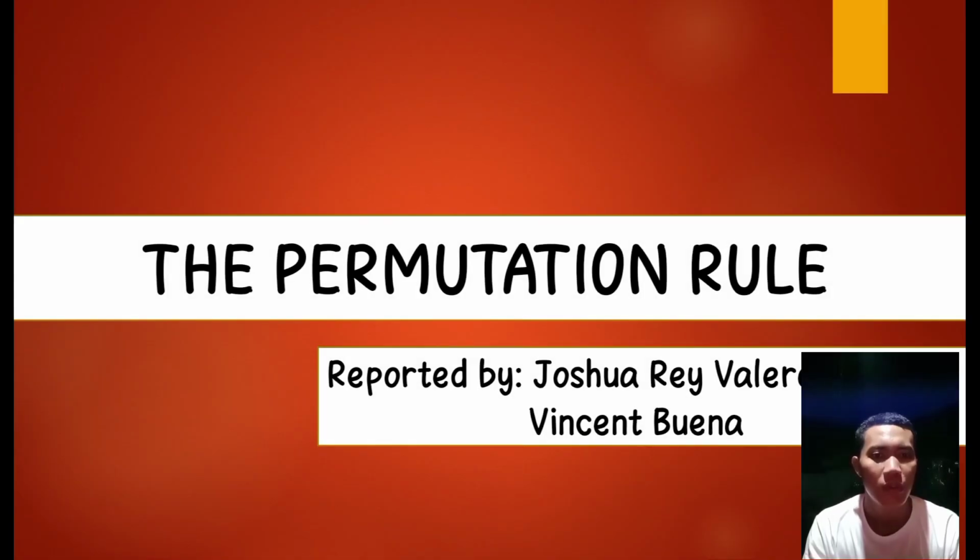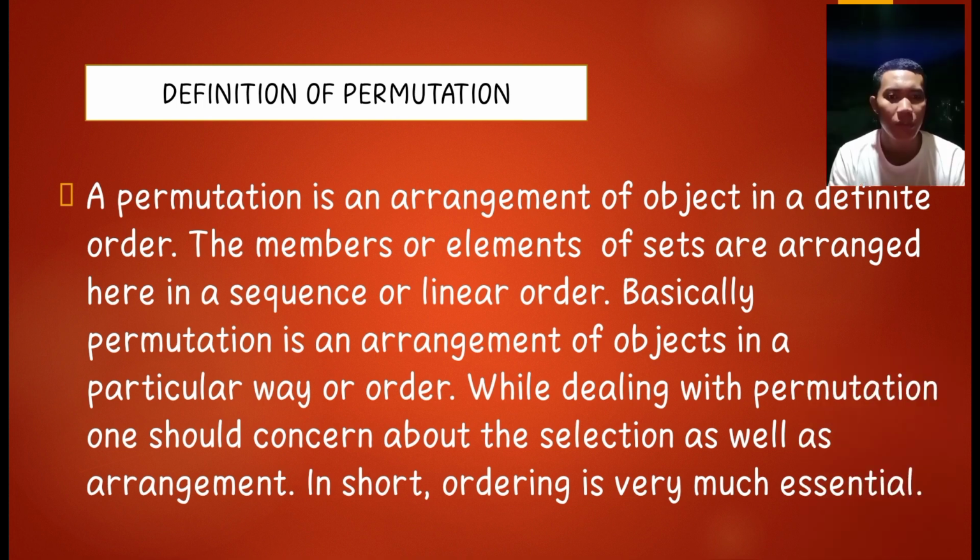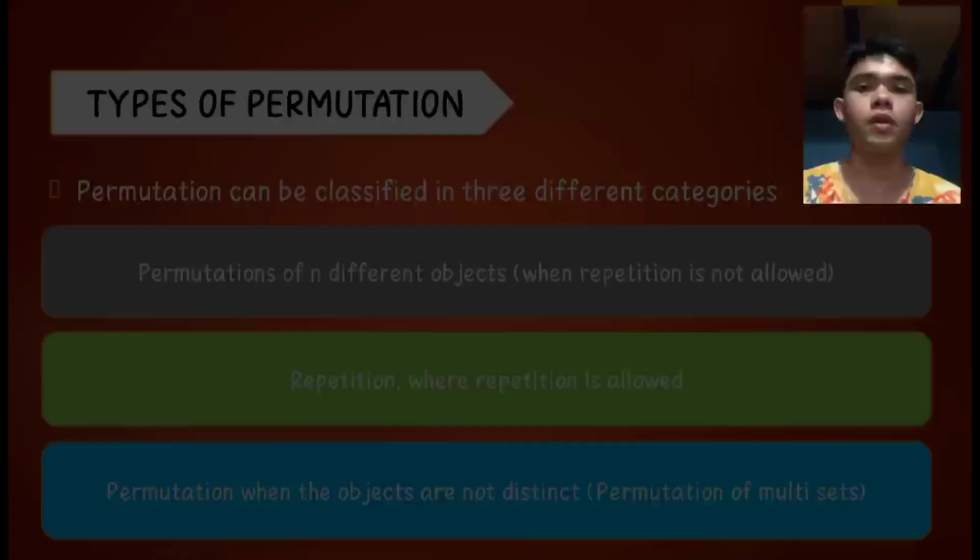The permutation rule. Definition of permutation rule. Permutation is an arrangement of objects in a definite order. The members or elements of sets are arranged in sequence or linear order. Basically, permutation is an arrangement of objects in a particular way or order. While dealing with permutation, one should be concerned about the selection as well as the arrangement. In short, ordering is very much essential.